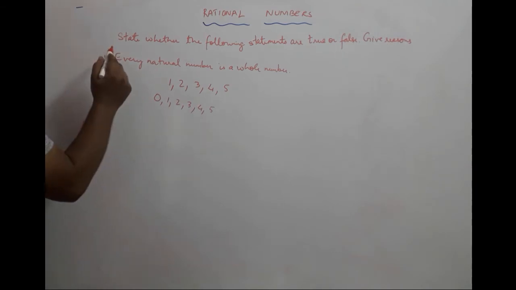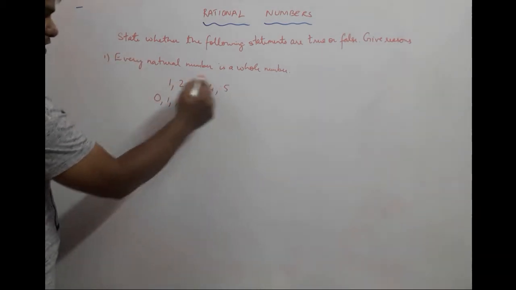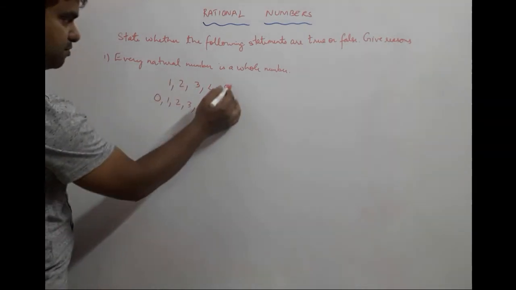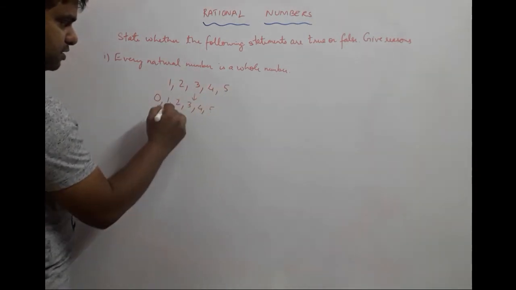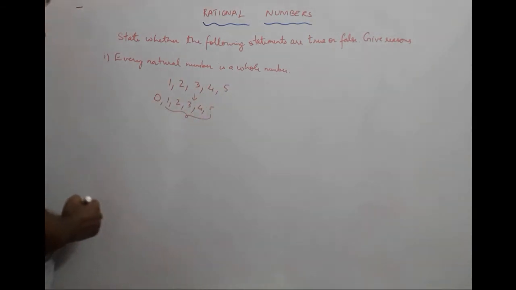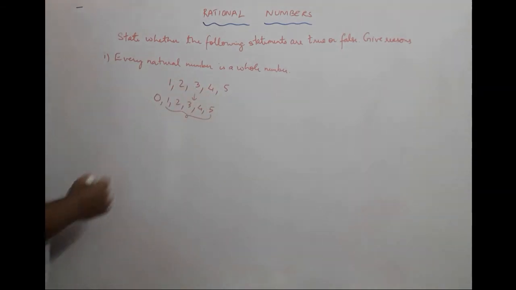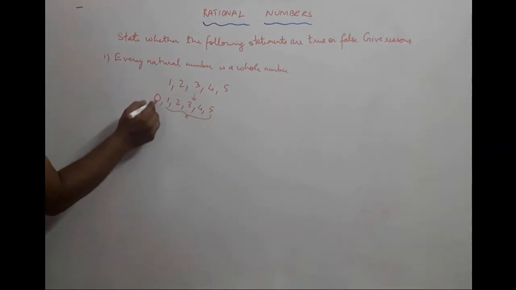So it says every natural number is a whole number. That's correct, because every natural number is actually part of the whole numbers. Every whole number is not a natural number because it also contains 0.